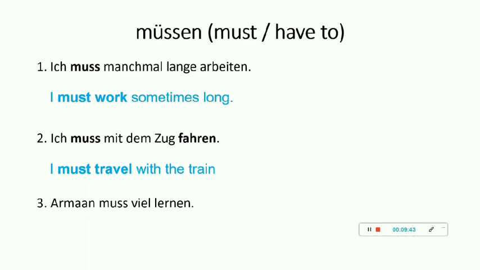Moving on to the third example, and it will be the last example of müssen. "Arman muss viel lernen." What is the modal verb over here, guys? It is müssen. It gets conjugated with Arman, it becomes muss, and the actual verb is lernen. It goes at the last, and that too in infinitive form. That means Arman must learn much. He should learn, he should study more. I hope this is clear.